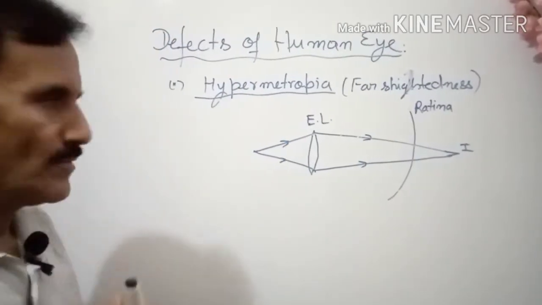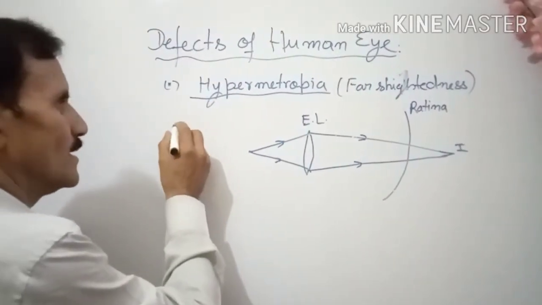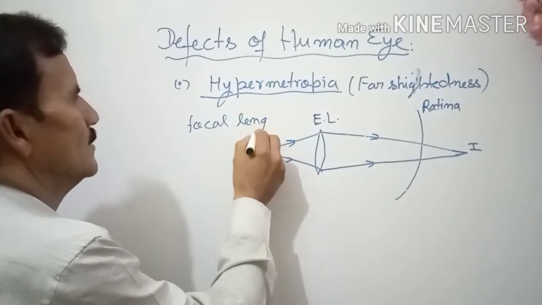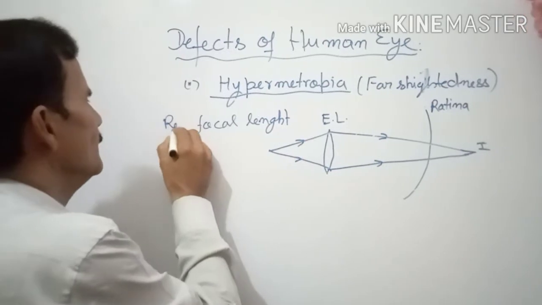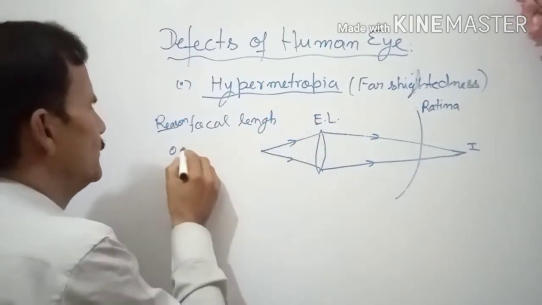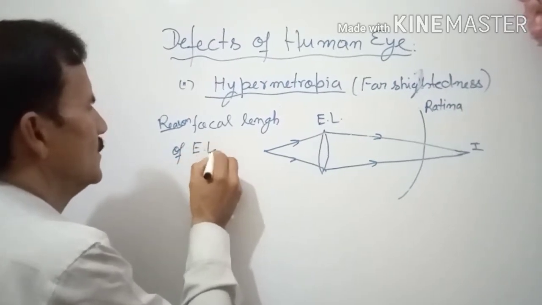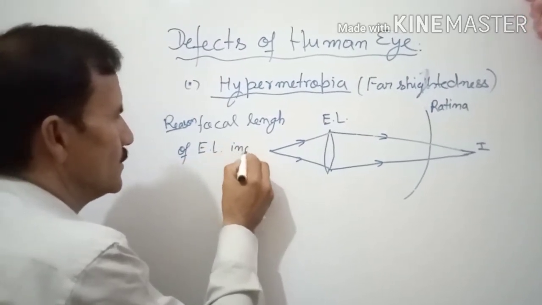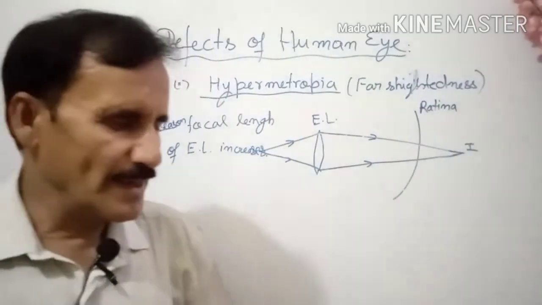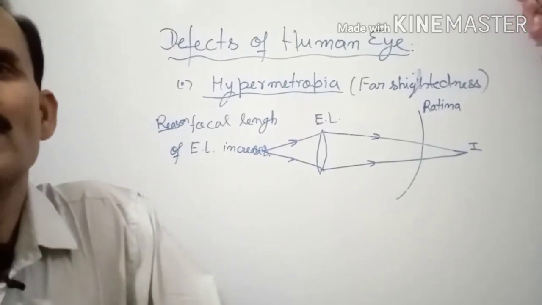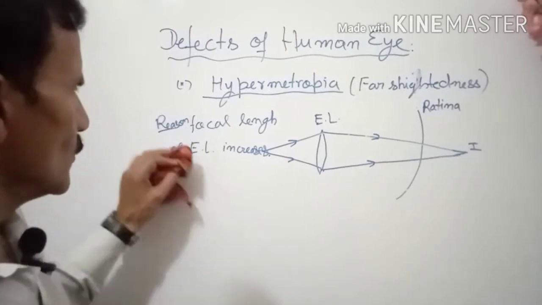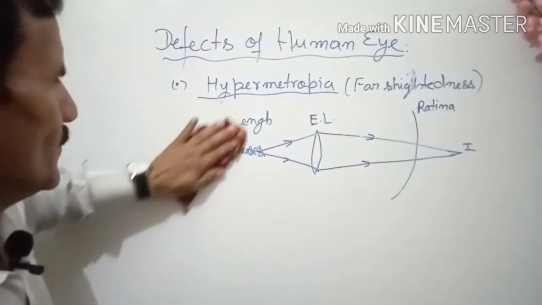In that case, in myopia, it was decreasing. So what is the reason according to physics? The focal length of the eye lens increases. Now it can increase by accident or by any means, by disease or by growing age. So this is hypermetropia.